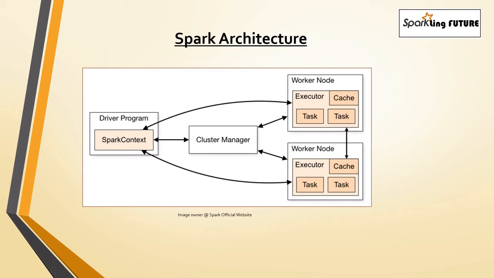Partition means a chunk of data from the main file. Instead of processing the entire file at a time, it will divide it into partitions, and the partitions will be sent to each worker node. The executor is the JVM process created for computing the RDD operations that we have received as a request from the client program.